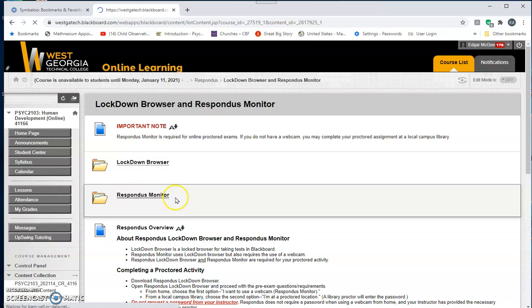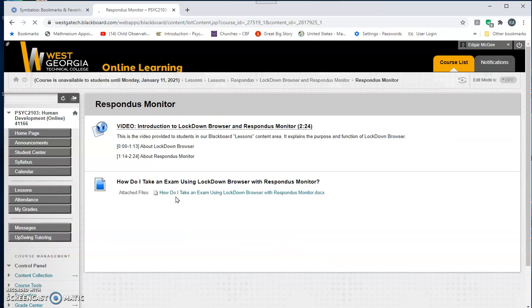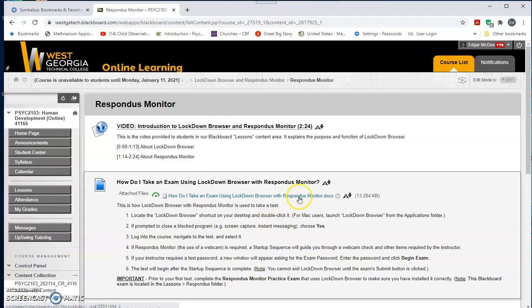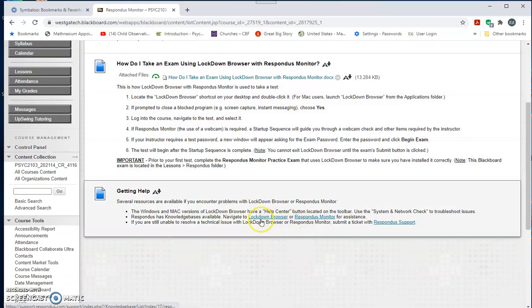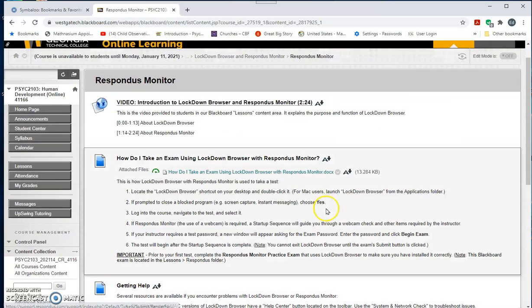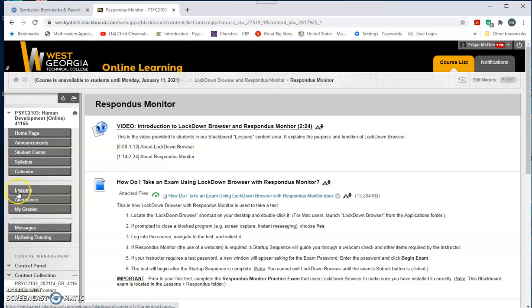For example, if you go into Respondus Monitor, you'll see that not only does it have the link to the thing, but there's also this document here that'll help you. And right down here is the link for Respondus support, and this is where you need to go to get help for all things Respondus.